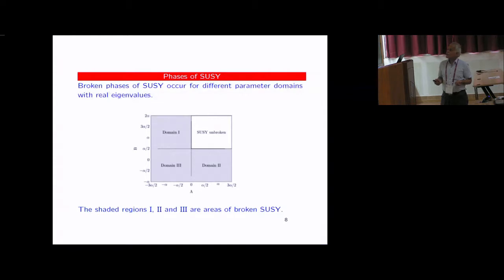So now you may wonder what will happen in the other cases. That is the case where the supersymmetry breaks. You will find out that these are the parameter ranges. The SUSY unbroken phase corresponds here, and all these domains correspond to the broken SUSY phase. But very interestingly, in this phase, when you try to solve these potentials, you go to the hypergeometric equation. In these domains, people who are familiar with isospectral and self-adjoint extension will realize that both the solutions of this hypergeometric equation are physical here. You cannot throw them out.